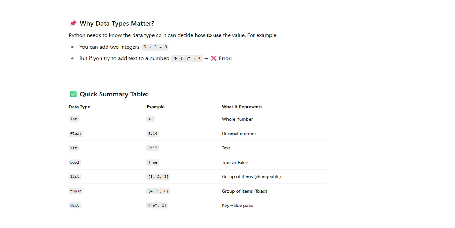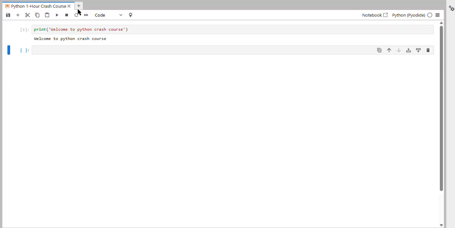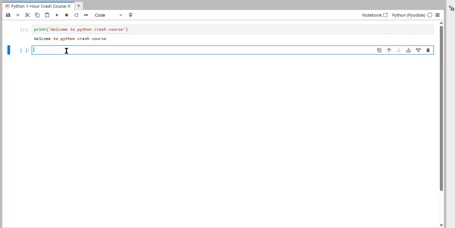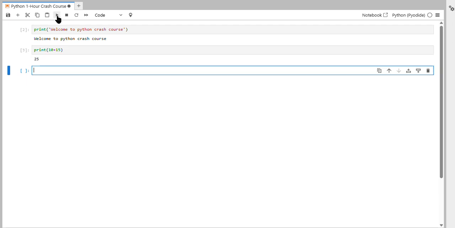We'll try to print integer, float, string, boolean, list, tuple, dictionary. Let's try to add, print 10 plus 15. When you execute this one, it's going to display the value 25.